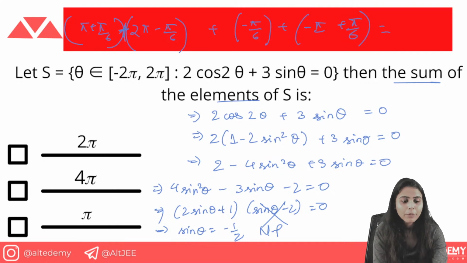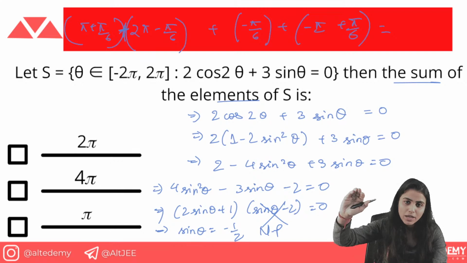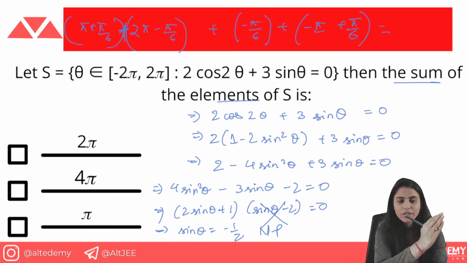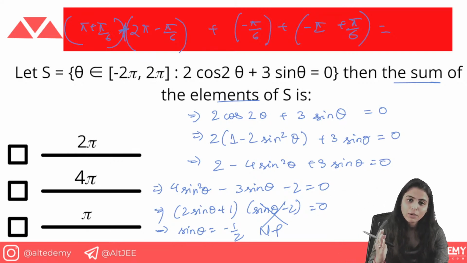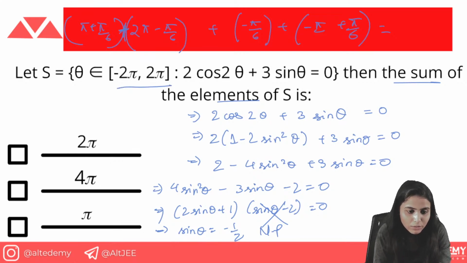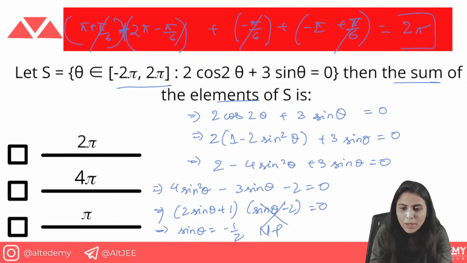These are the values because it lies in the interval of minus 2 pi to 2 pi. So we will cover the third quadrant, the fourth quadrant, and then cover them in the negative direction. So these are the four values belonging to this interval. Now calculate: pi plus 2 pi is 3 pi, 3 pi minus pi is 2 pi. Then pi by 6 and minus pi by 6 cancel out, and the other pi by 6 cancels out here also. So what are we left with? We are left with 2 pi. So 2 pi is the answer.